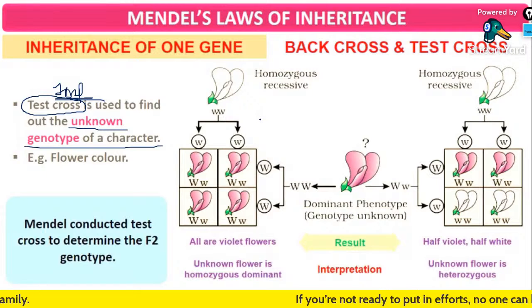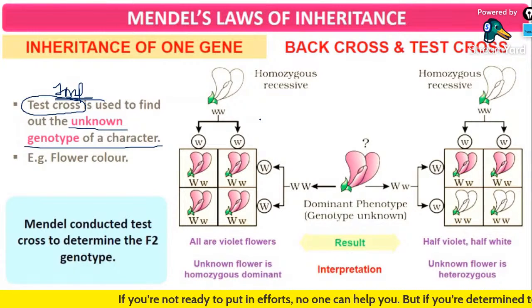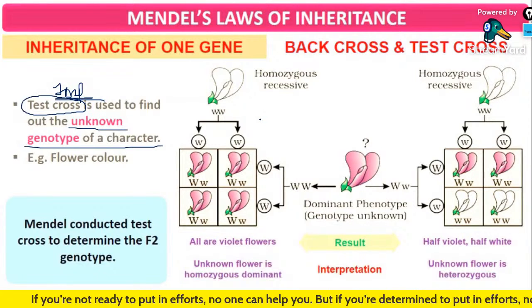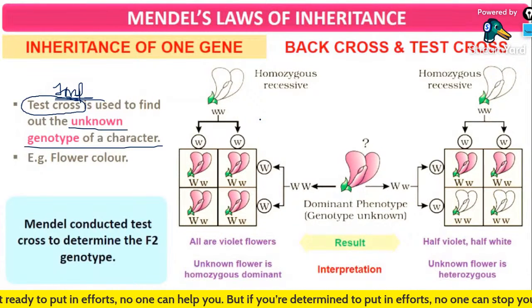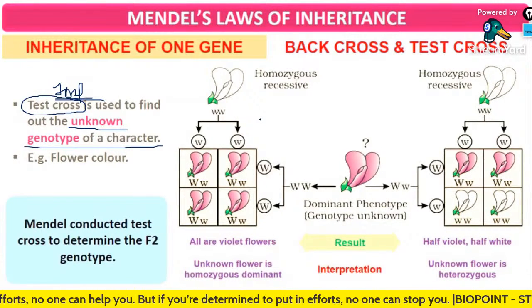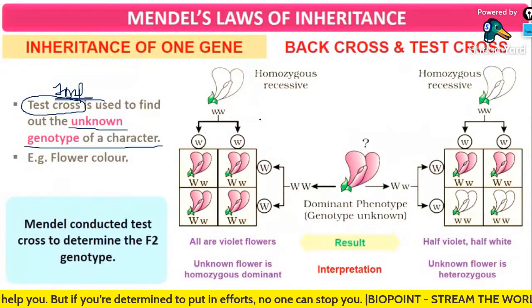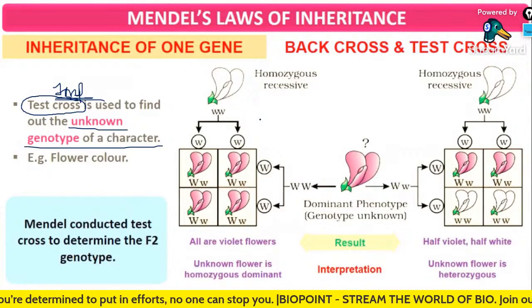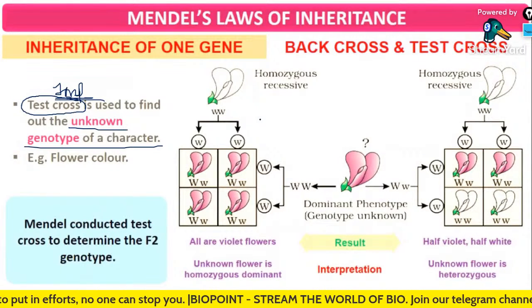It is a test cross. How do we do the test cross? The test cross is done between the F1 generation, or the offspring obtained in the F1 generation, along with the recessive parent that we have taken.